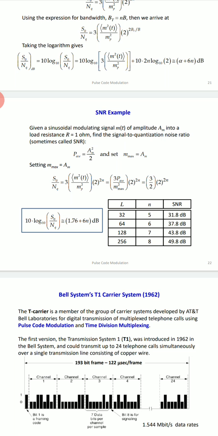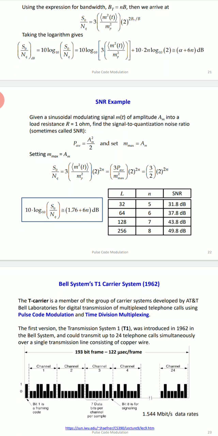Now P average equals Am square upon 2. Setting m max equal to Am, we get S naught upon NQ equal to 3 m square of t upon MP square into 2 raised to 2N.